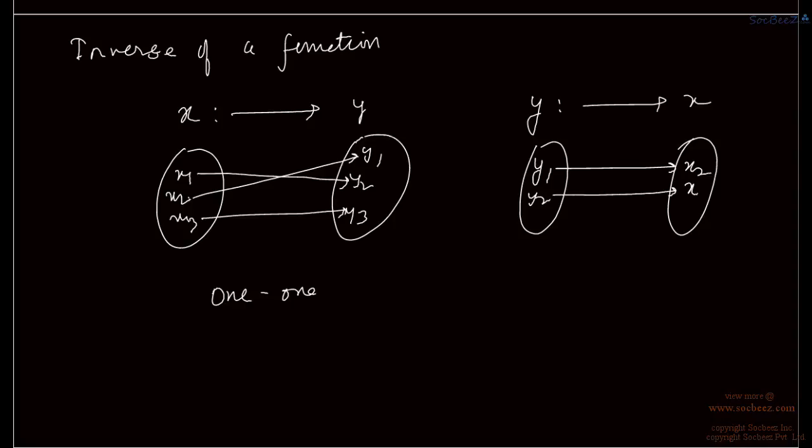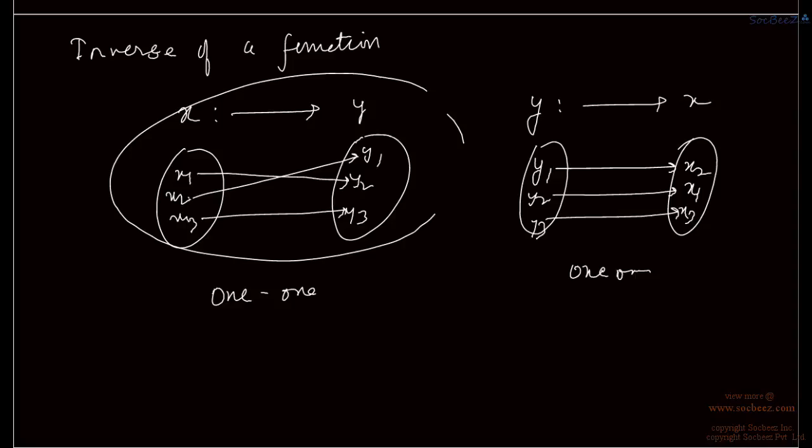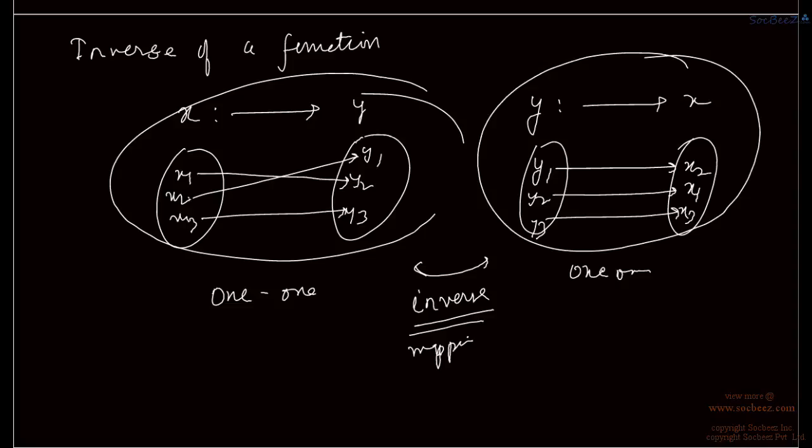And similarly for y2 we will be getting x1, and for y3 we will be getting x3. So this mapping is also 1-1, which is inverse to this mapping. So both mappings are inverse of each other. So the function defined like this is called inverse function of this, inverse function to this mapping, right?